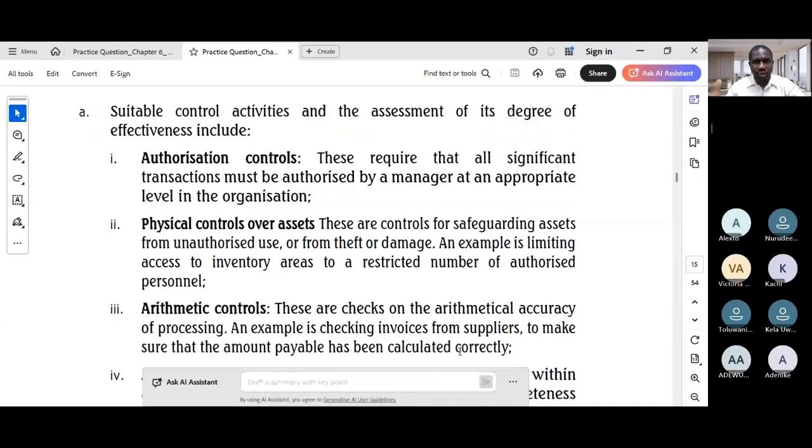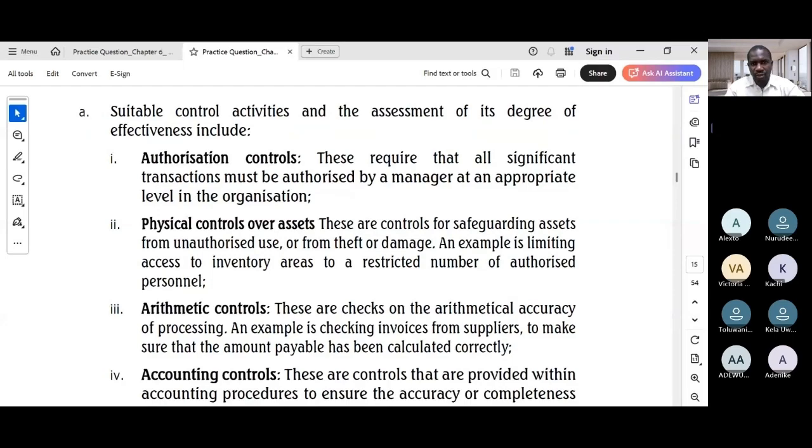Create a bullet list or a numbered list. So for each control, state the control. So for example, segregation of duties. And then explicitly link it to a problem in the scenario. So for example, to address the one-person accounts department, duties like cash handling and record keeping should be separated. An answer like that will resonate with the examiner.